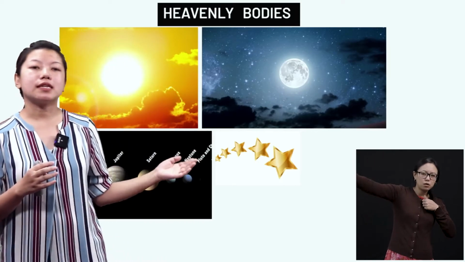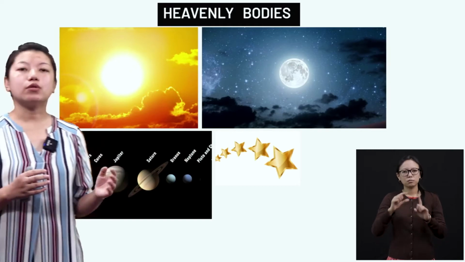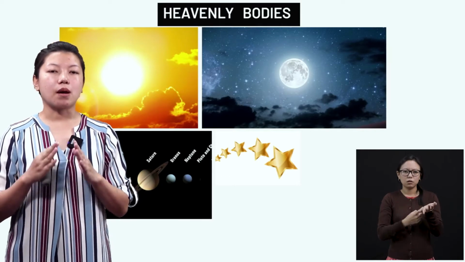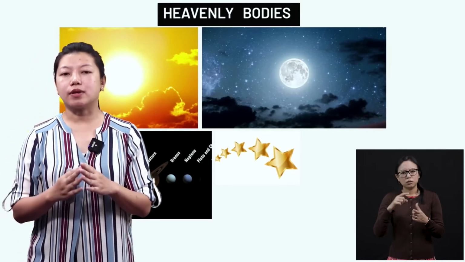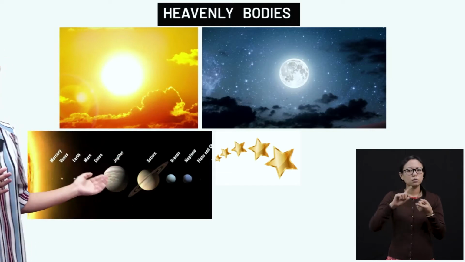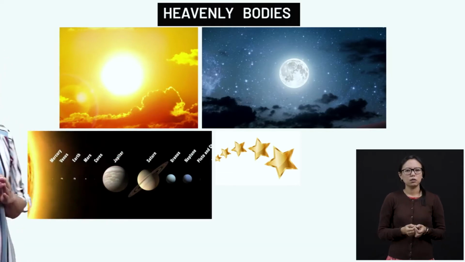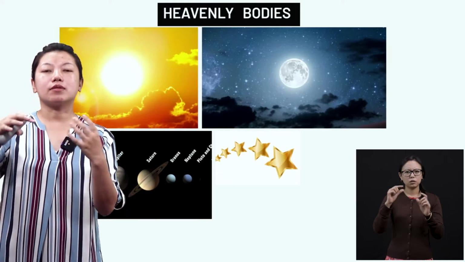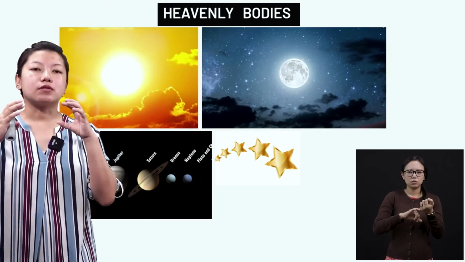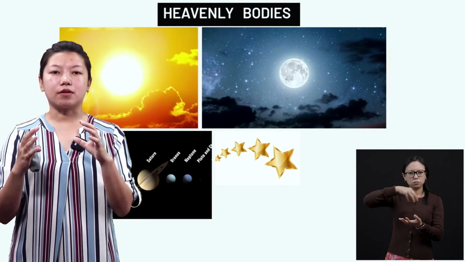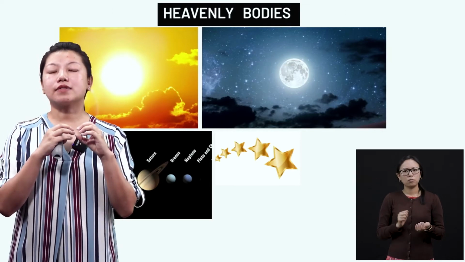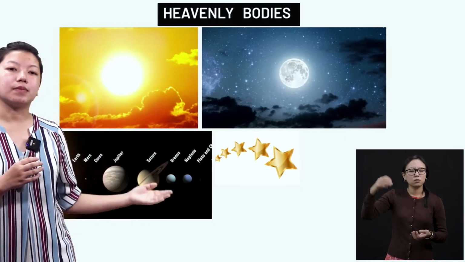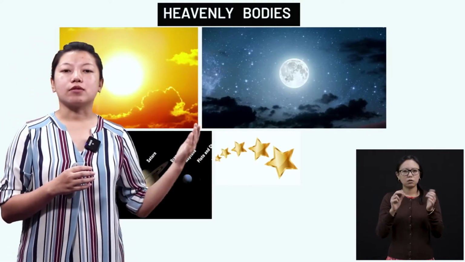Okay, now next one is the planets. So altogether we have 8 planets. They are Mercury, Venus, Earth, Mars, Jupiter, Saturn and Uranus. Now as you can see here, there is one light area here, right? This is the sun. Okay, so all these planets revolve around the sun, and they revolve in a fixed path. All right, now this sun gives out light to every heavenly body. Okay, and that is why we can see the planets, we can see the moon, and also the stars.